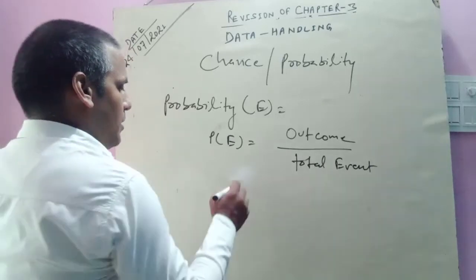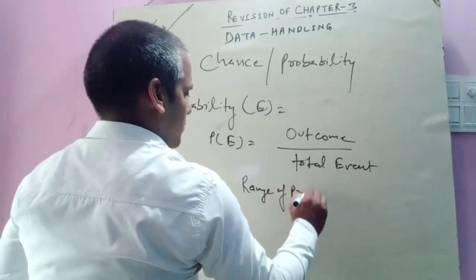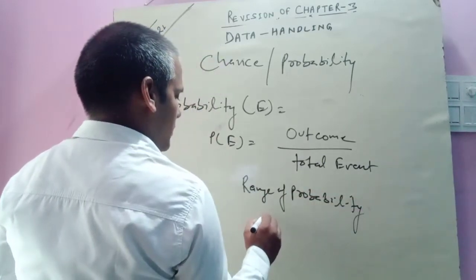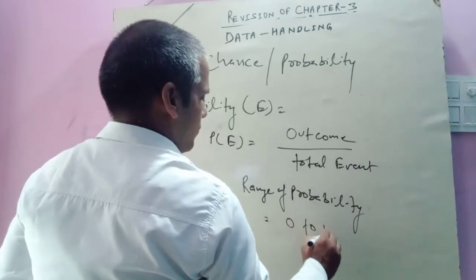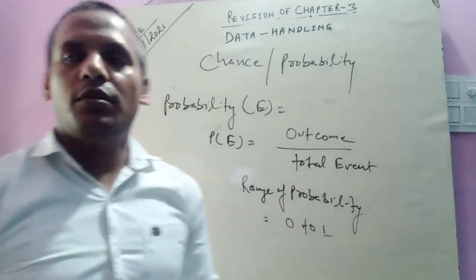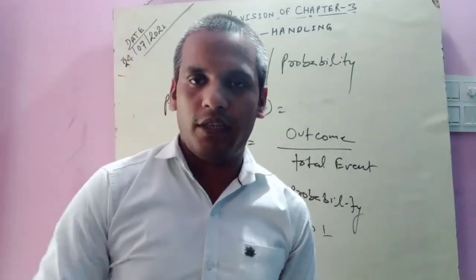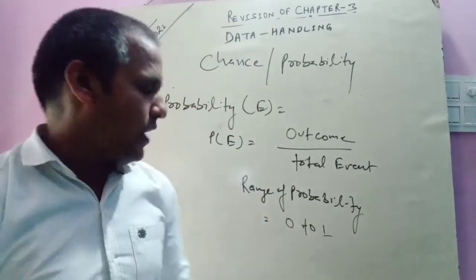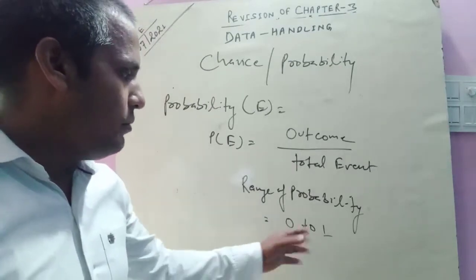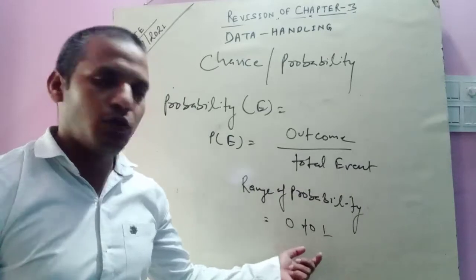We know the range of probability is 0 to 1. The result of probability will be more than 0 or less than 1. Probability never be negative and the value of probability never be more than 1. So we always find the result between 0 to 1.